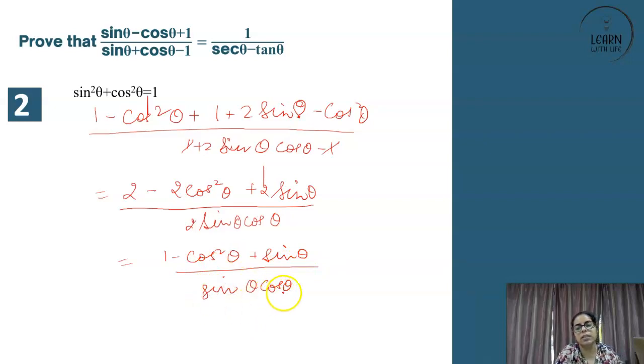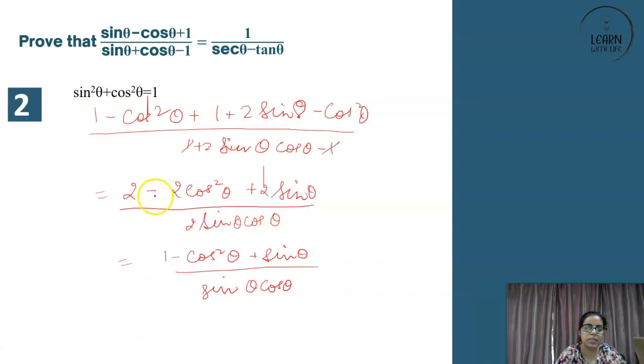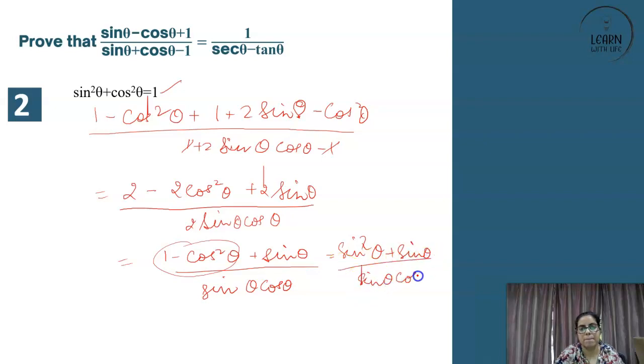Now this sine theta cos theta is basically a product, right? So if it is a product, what we can do is we can keep it there also and keep it here also. So let's move to the next slide because this is becoming very confusing, but okay, we have less space there. So let's solve it here only. 1 upon sine theta cos theta, right? So if that is there, it will again become very complicated. So let's make it 1 minus cos square theta using this is what? Sine square theta. So sine square theta plus sine theta upon sine theta cos theta.